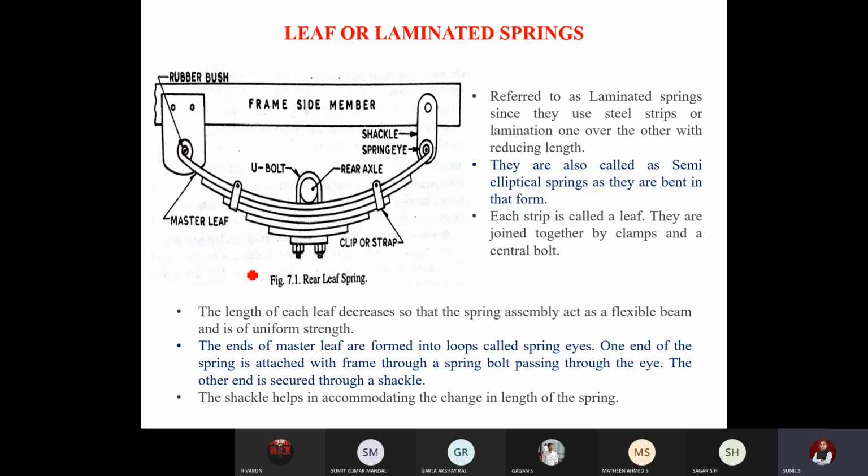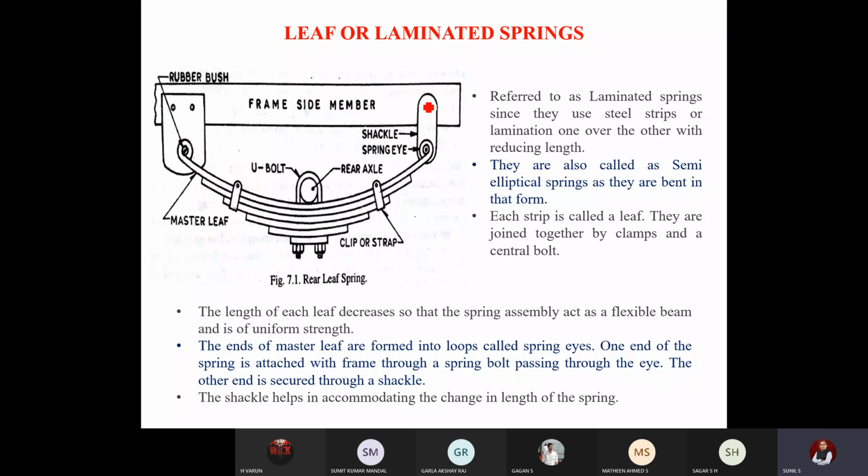One eye is mounted through a rubber bush to the frame. So this is a rigid mounting to the chassis. It will be rigidly mounted and cannot move. The other end is mounted to the frame with the help of a shackle. Instead of a rubber bush, we use a shackle.